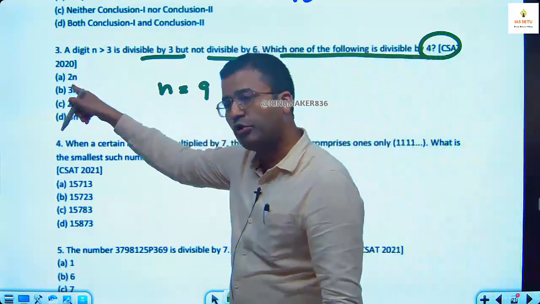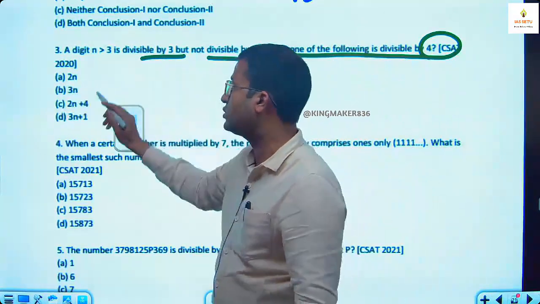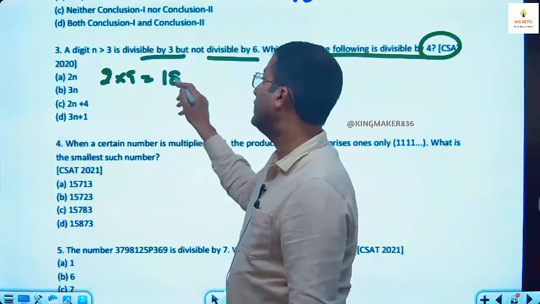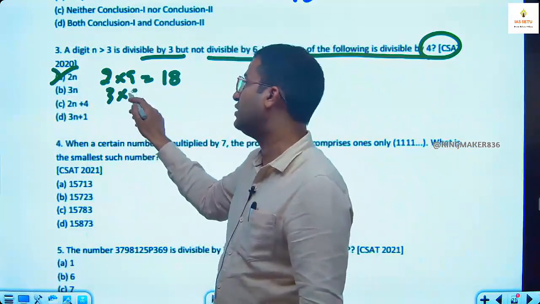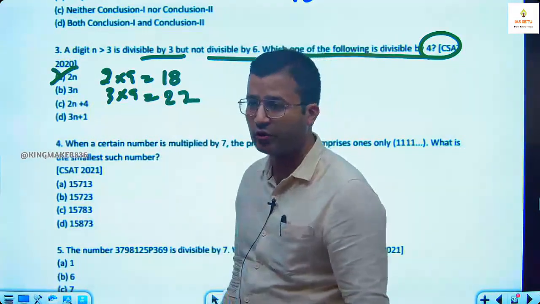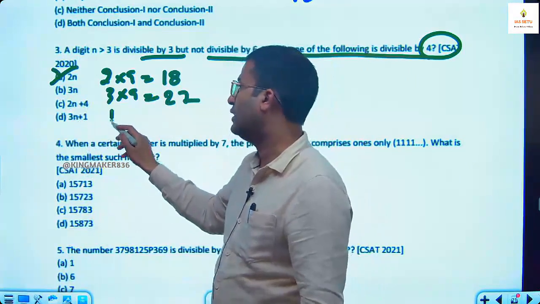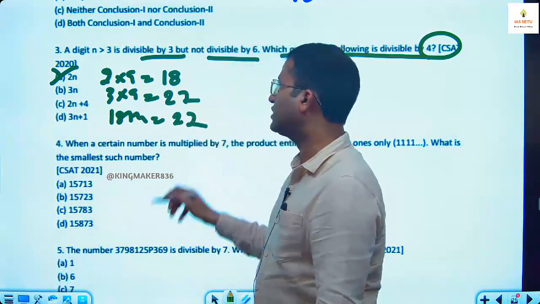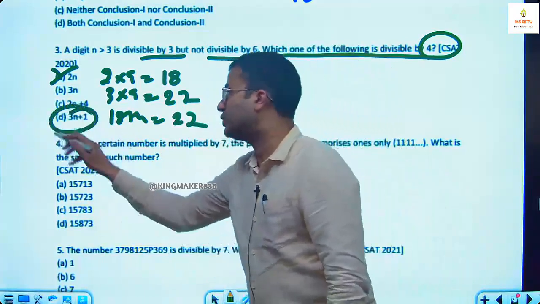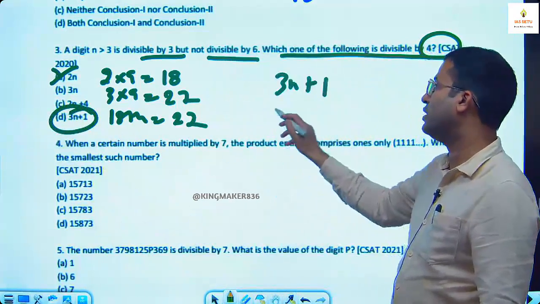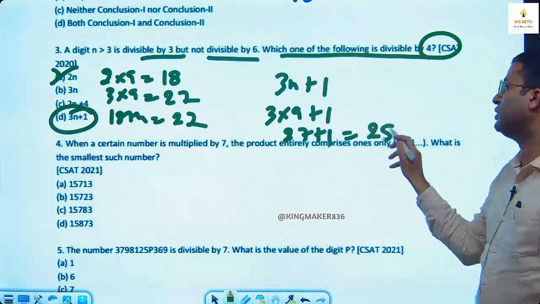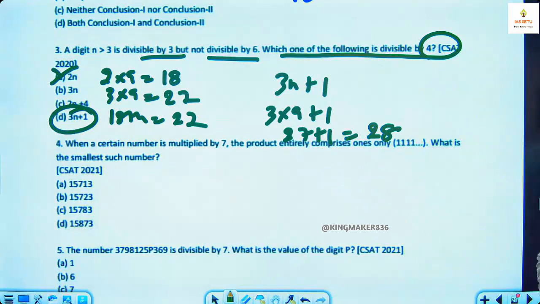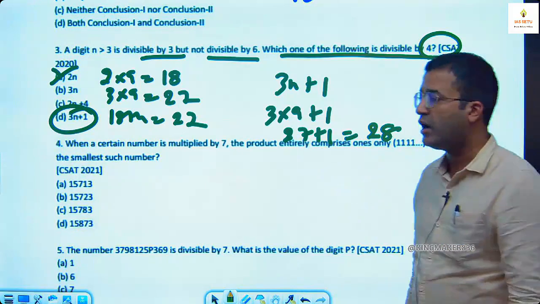You put the value of n as 9. What is 2n? 2 into 9, 18. Is this 18 divisible by 4? No. What is 3n? 27. Is 27 divisible by 4? No. 2n plus 4: 18 plus 4, 22. Is this divisible by 4? No. Answer option D is 3n plus 1. 3 into 9 plus 1, 27 plus 1, 28. Out of the given answer options, only D is divisible by 4. So here our answer is D.